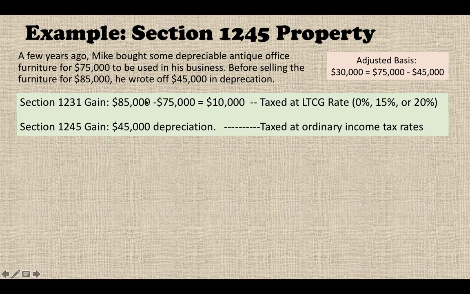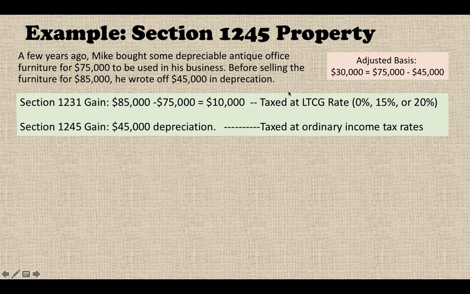That's the quick way. Most materials tell you to use the adjusted basis. If you sell at $85,000, and your adjusted basis is $30,000, then you have a gain of $55,000.